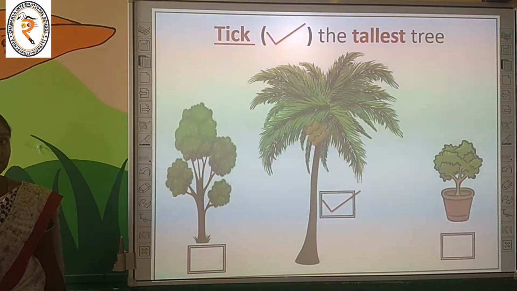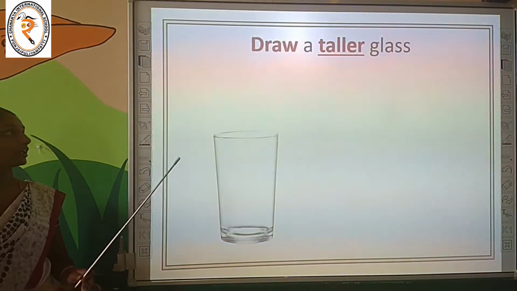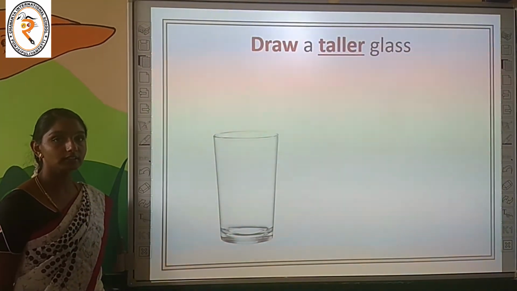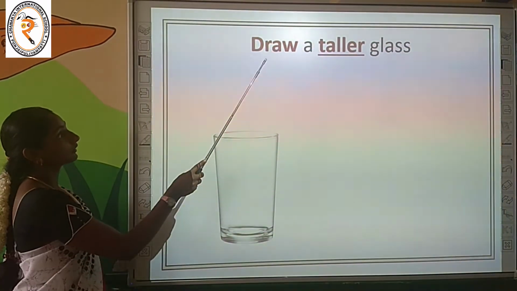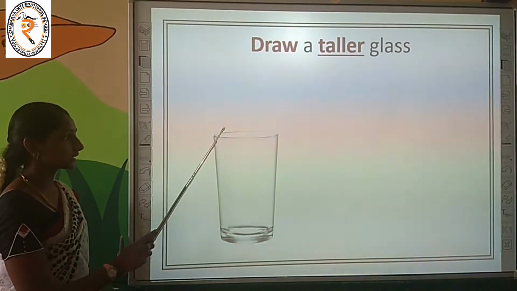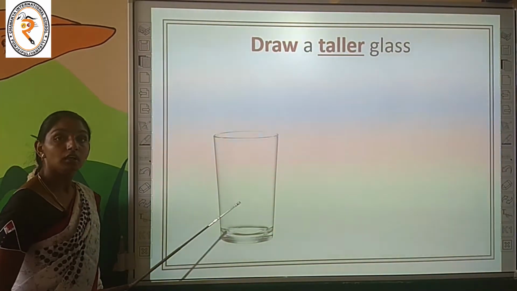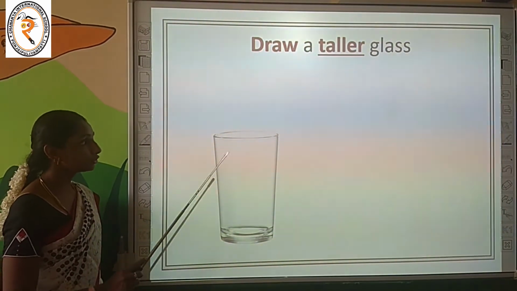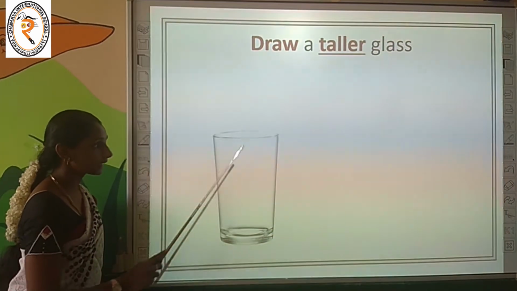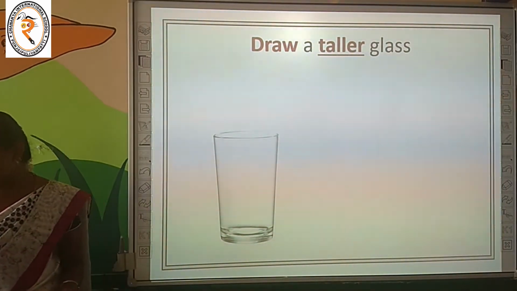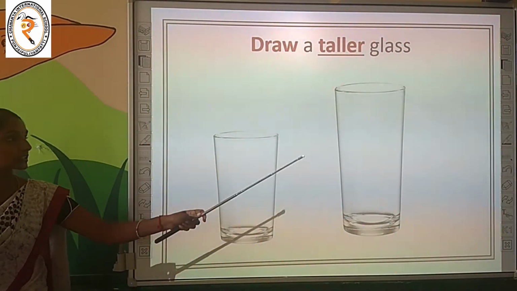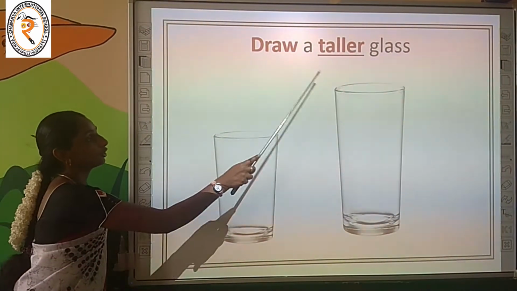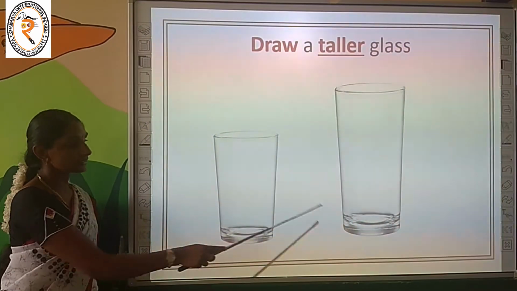Shall we do one more interesting activity? Come on. Do you like drawing, children? Yes. This activity is drawing. Draw a taller glass. Yes children. Can you see there is a glass picture? You have to draw a taller glass than the given glass. Can you? Yes, you have to draw like this. You have to draw a taller glass than this, like this.